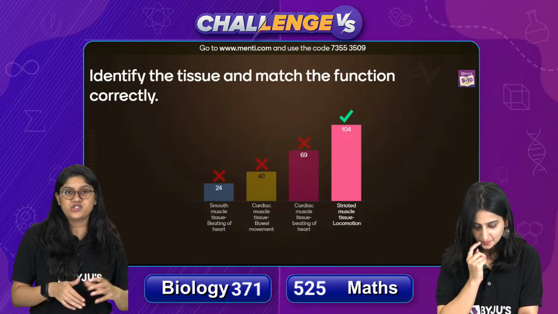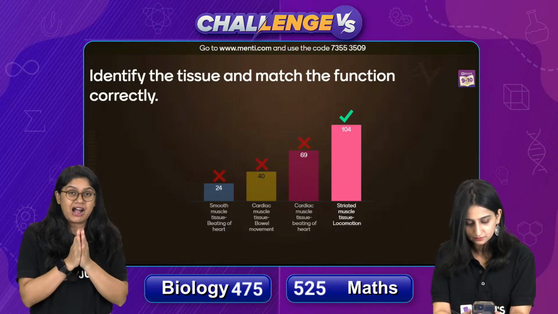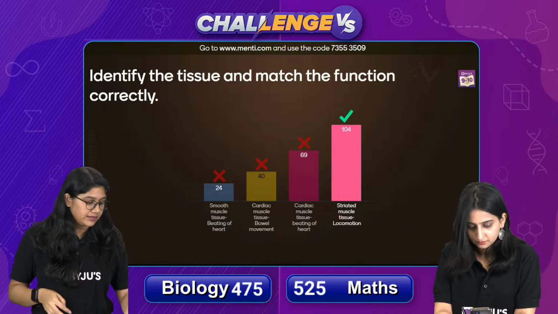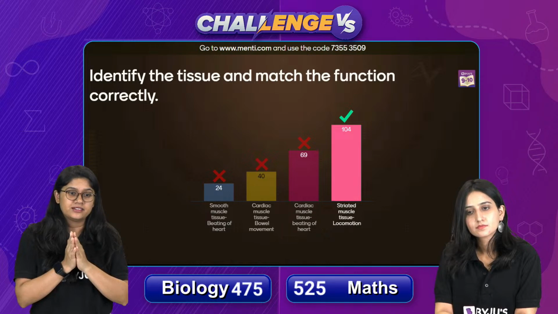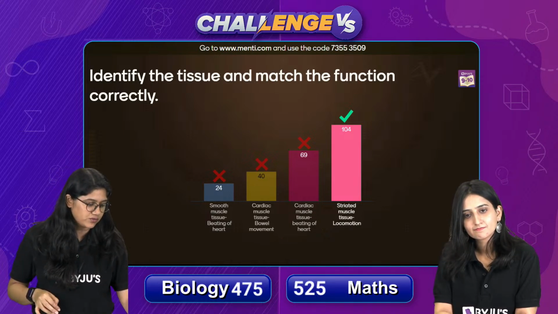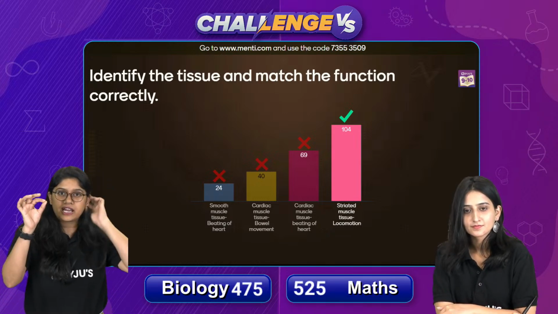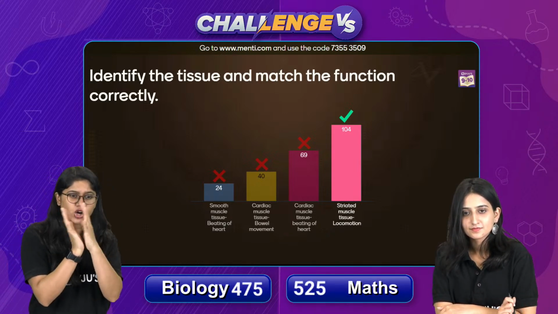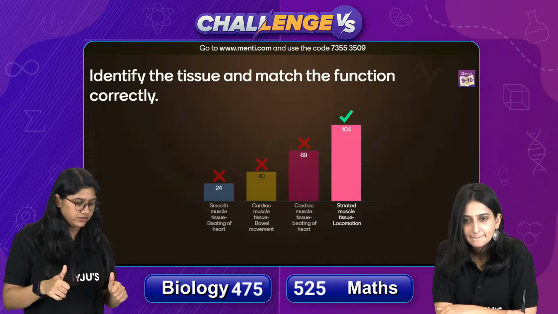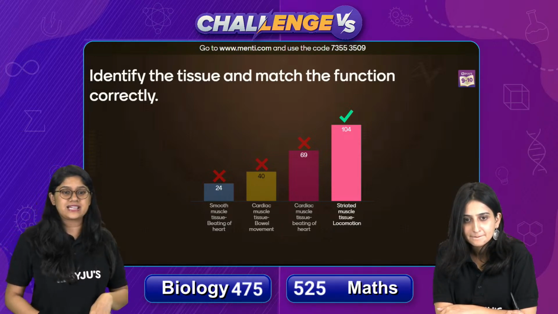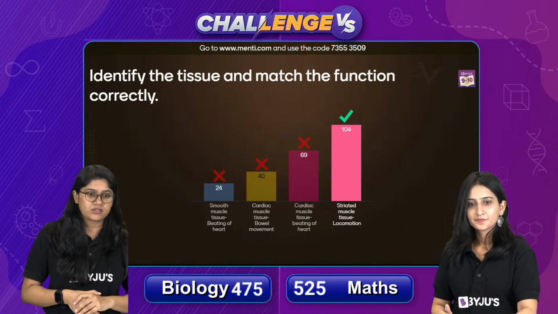Now, if you look at the image, right, it's not branch. It's all together. So it cannot be the cardiac muscle, right? And of course, definitely it has the striation. Basically, it has a light and a dark band. The closest confusion was that of the beating of the heart. But if you look at it, right, it's not branch. It's very parallel to each other. So, very good. So, 104 points added to the bio team. Right, everyone. So, very good.